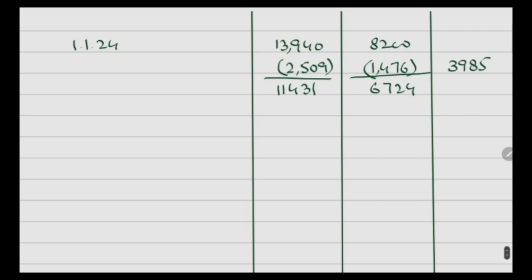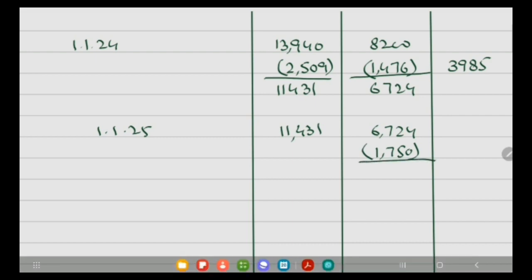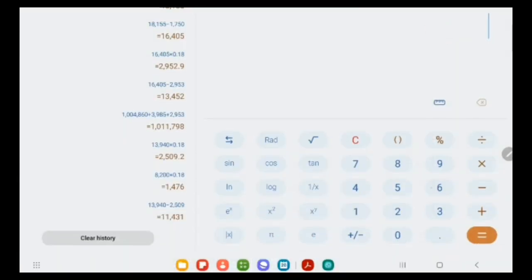But in the third year, the opening value on 1st January 25 is 11,431 and 6,724 for the short life asset. Now short life asset has been disposed of for 1,750. Remaining value would be considered as 4,974.